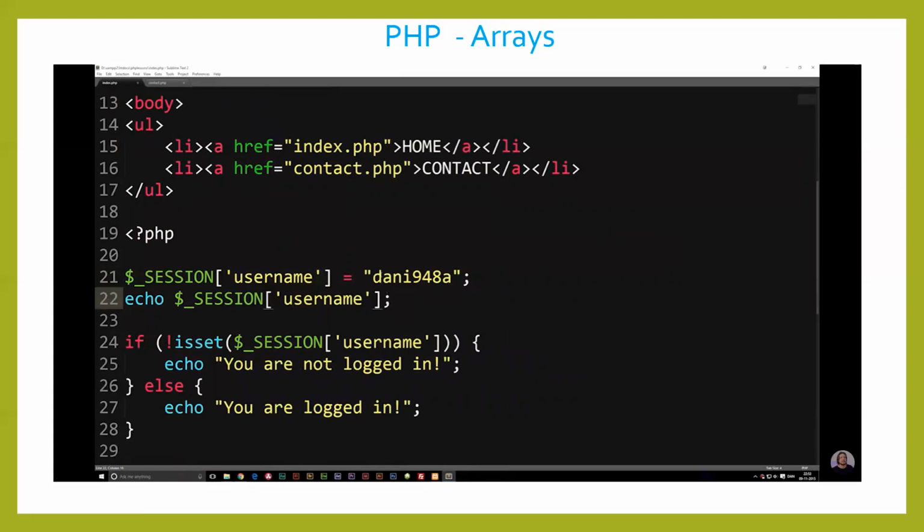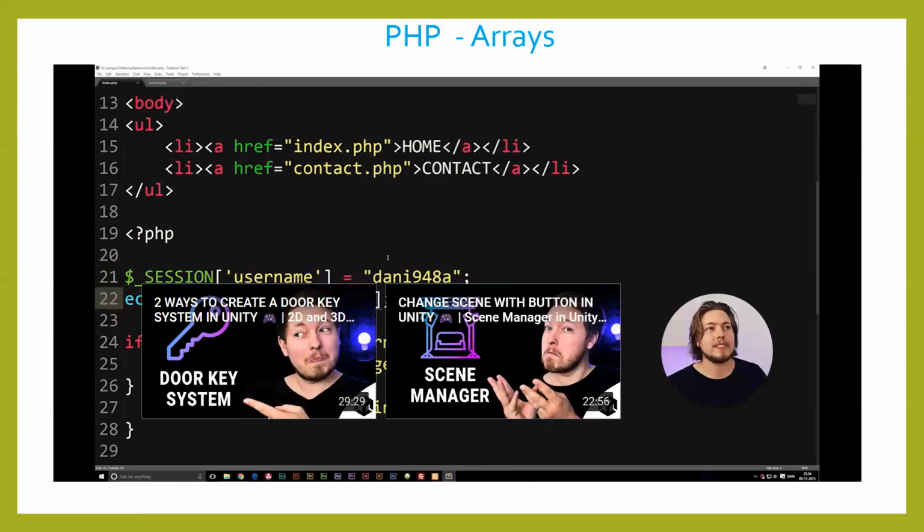Now, we're getting to the point where we can start creating a login system, and we will do it after a couple more episodes. We just need to talk about a few more things, such as how to use tables to create something like a login system where you type in your username and password. We also need to talk about how to create an actual user table inside a real database, and that's going to be a very short episode. We're not going to go very in depth into databases in PHP, but I will at some point start up a tutorial series on SQL and databases, where we will talk about how to set up complicated databases. So I hope you guys enjoyed this episode, and I'll see you guys next time.